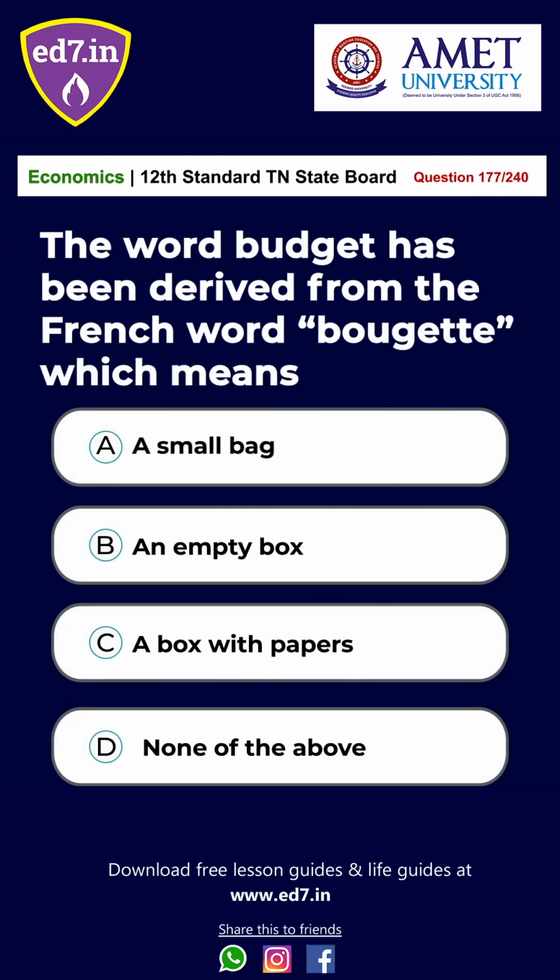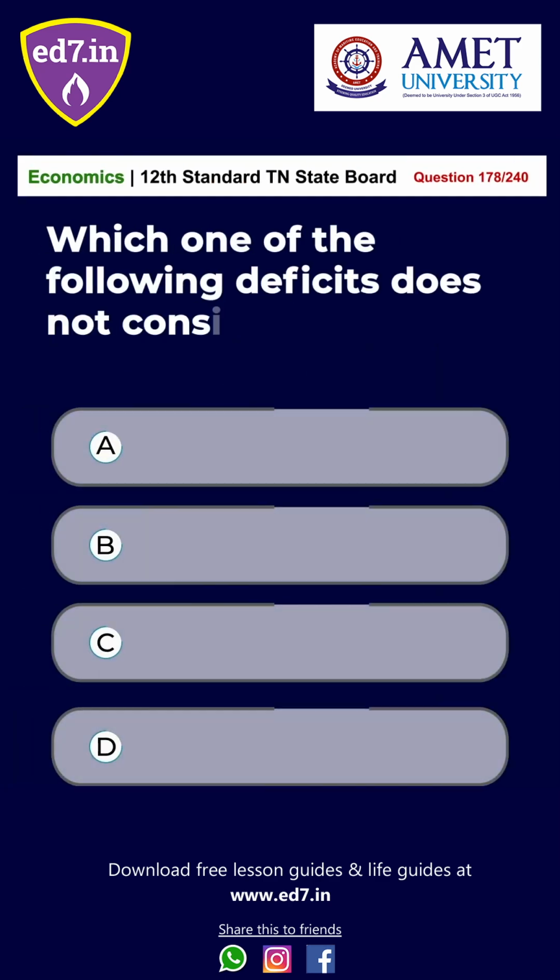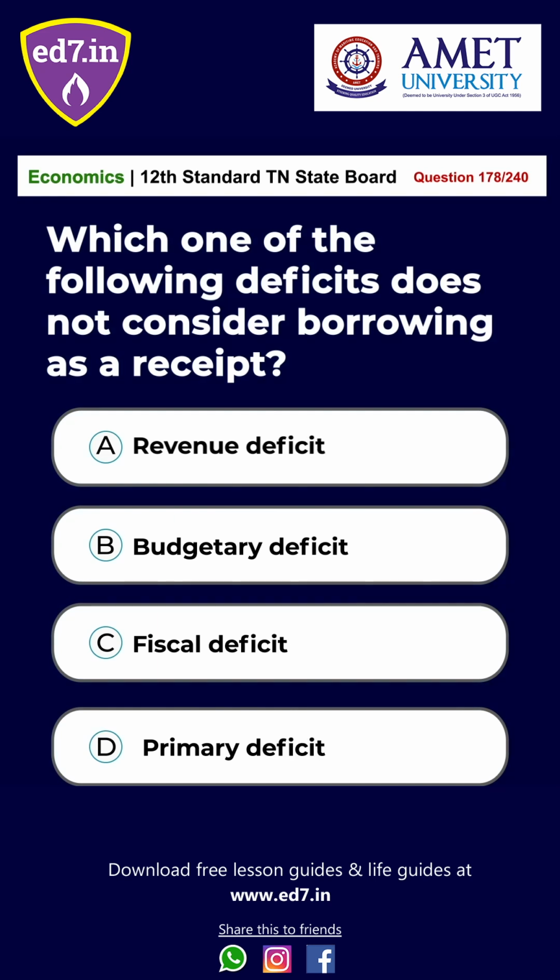Question number 177. The word budget has been derived from the French word bougette, which means A. A small bag, B. An empty box, C. A box with papers, D. None of the above. The answer is option A, a small bag. Question number 178. Which one of the following deficits does not consider borrowing as a receipt? A. Revenue deficit, B. Budgetary deficit, C. Fiscal deficit, D. Primary deficit. The answer is option C, Fiscal deficit.